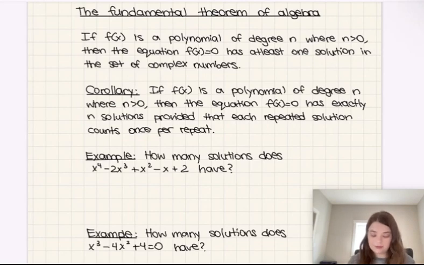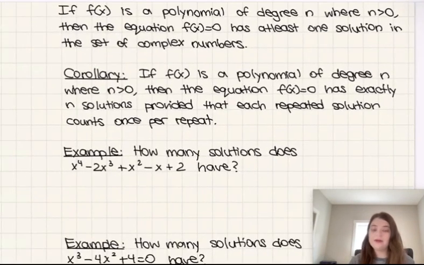It says that if f of x is a polynomial of degree n, where n is greater than 0, so either it's a linear, quadratic, cubic, quartic, etc., something linear or above, basically, then the equation f of x equals 0 has at least one solution in the set of complex numbers.